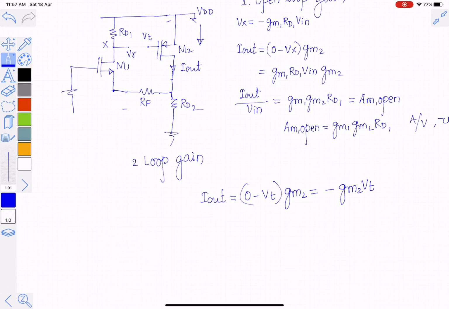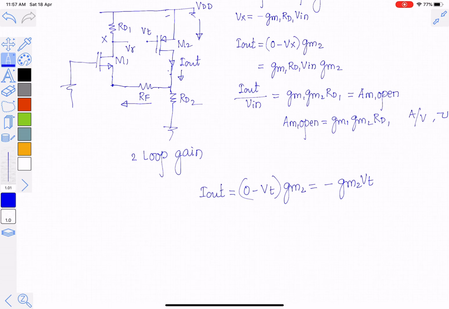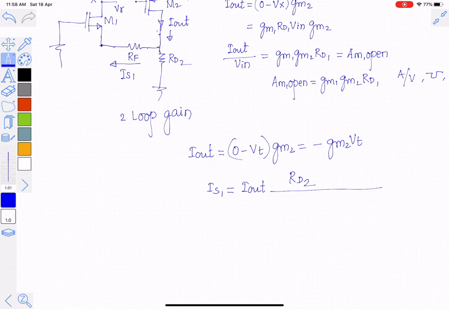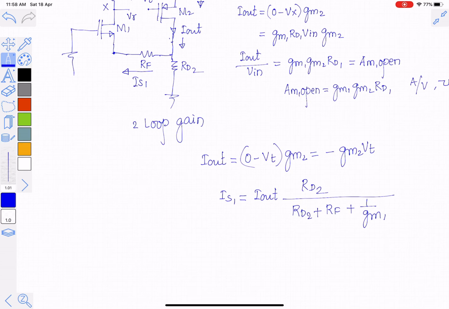Now I want the current that flows in this direction. So this is current Iout. So current flowing in the direction of RF can be, current division can be applied. So I will call this current as IS1. IS1 will be equal to Iout into RD2 divided by RD2 plus RF plus 1 by GM1. It is very clear, because impedance in the direction of IS1, RO is neglected, so it is RF plus 1 by GM1.